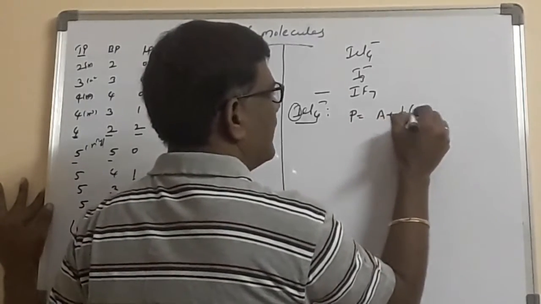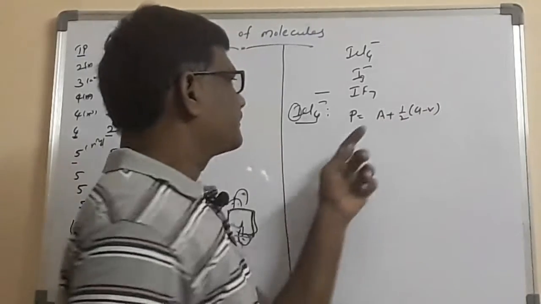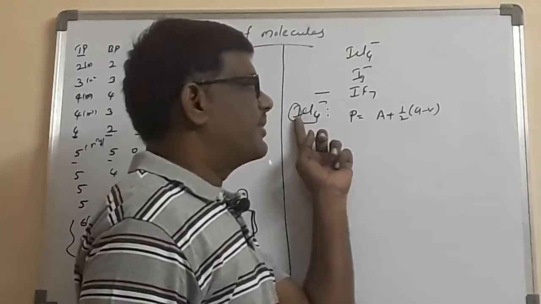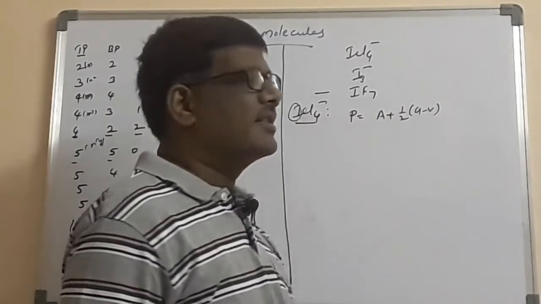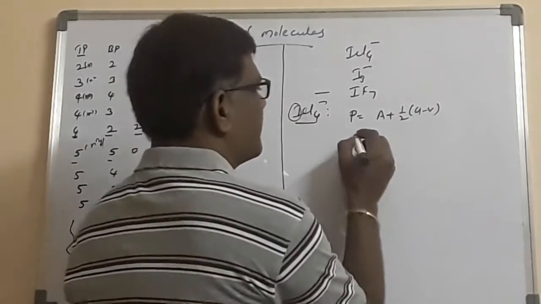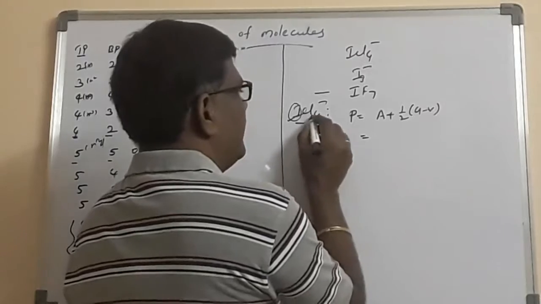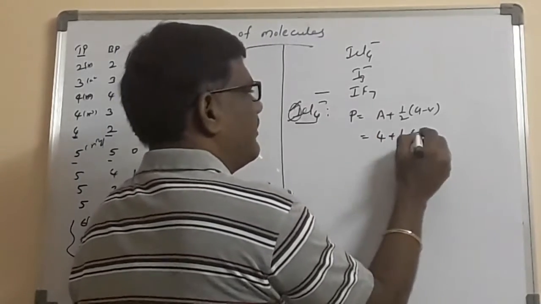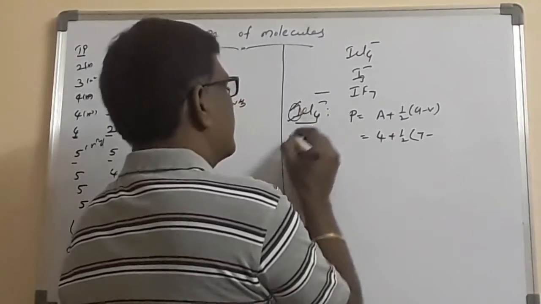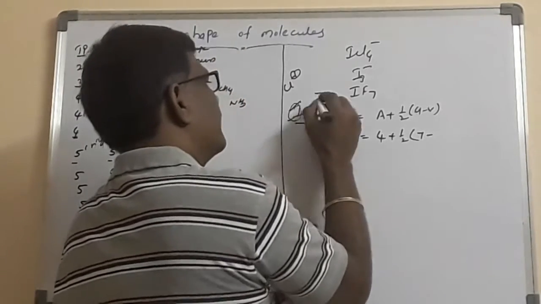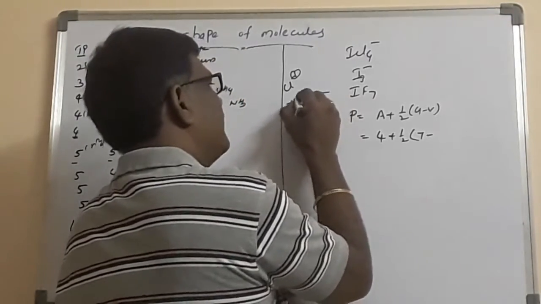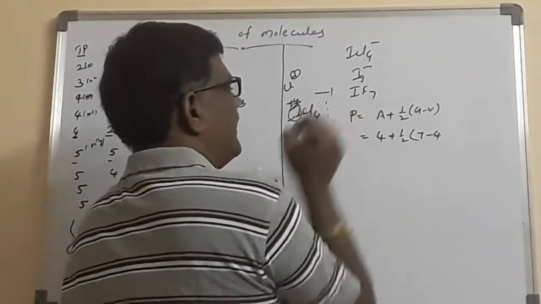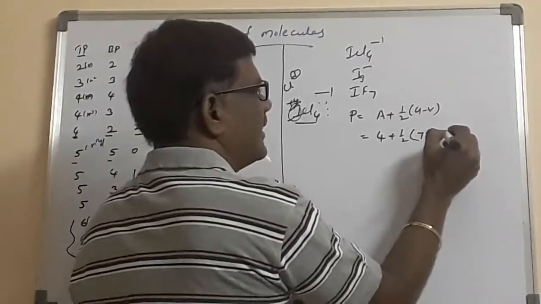P is equal to A plus half into G minus V. A is the atoms attached to the central atom, G is the group number of the central atom, V is the oxidation state of the central atom. Now I am substituting here. Central atom is iodine, 4 chlorines attached, 4 plus half into central atom group number 7 minus 4 chlorines, each chlorine is minus 1, 4 chlorines will be minus 4, iodine will be plus 4, ultimately you take the magnitude. And in ICl4 minus, here minus 1 is taken as plus 1.